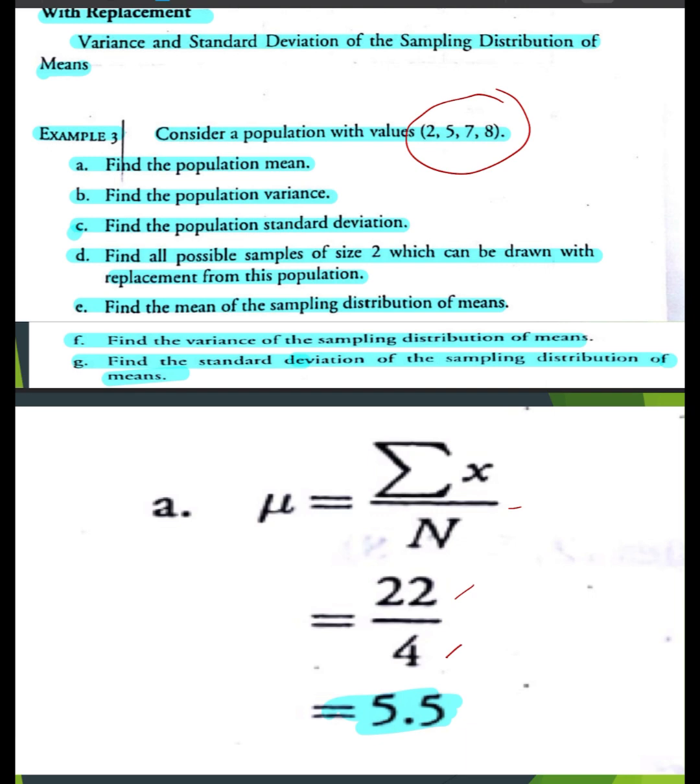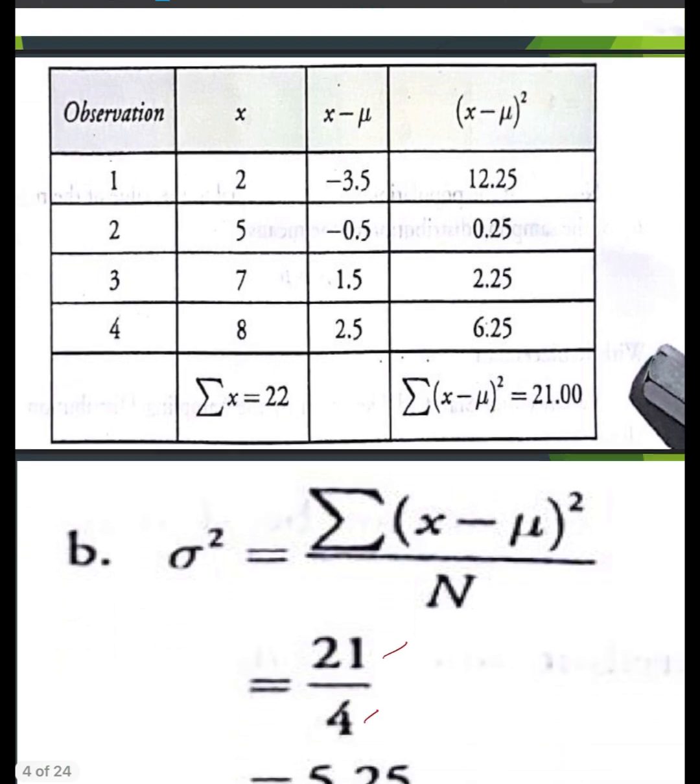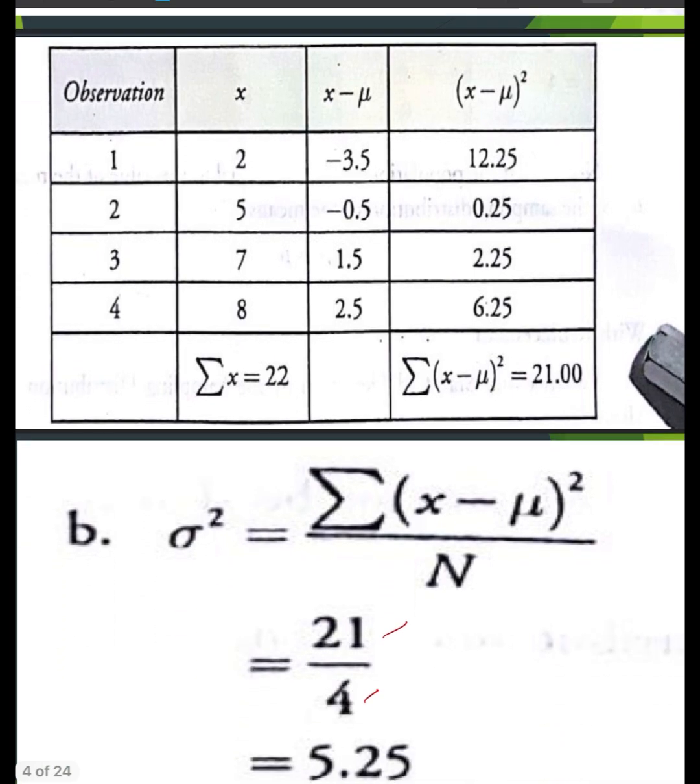Next, to find the population variance and standard deviation, let us make a table of the given population values. There are 4 observations, right? For the first observation the population value is 2, second observation is 5, third the population value is 7, fourth observation, the population value is 8. So let's get the sum of the population values. 2 plus 5 plus 7 plus 8 is equal to 22.